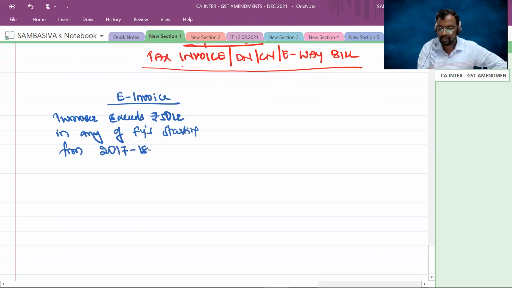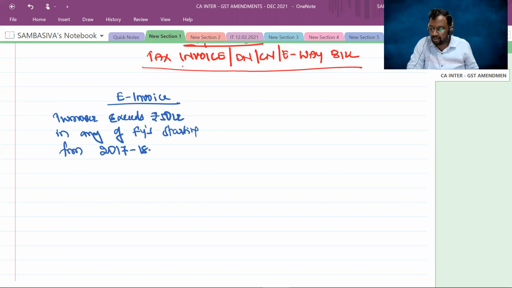2017-18. Suppose that during the financial year 2018-19, if your turnover exceeded 50 crores, now for the financial year 21-22, e-invoicing is mandatory. So 17-18, 18-19, 19-20, 20-21. If in any one of these 4 financial years your turnover exceeded 50 crores, then for the current financial year 21-22, e-invoicing is mandatory.